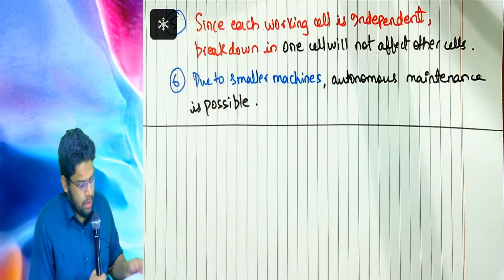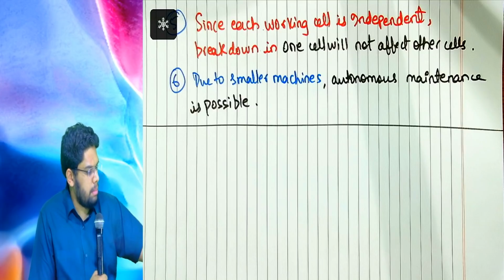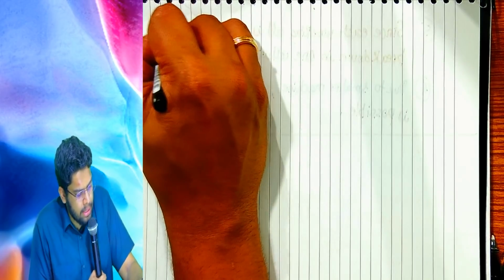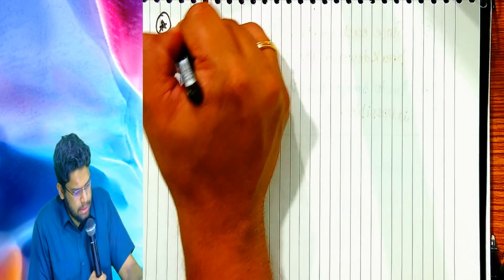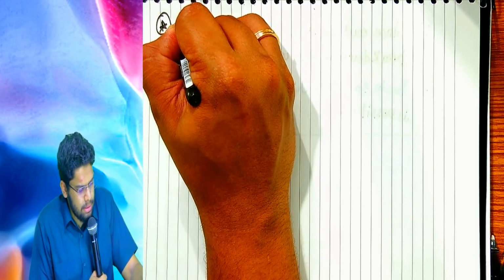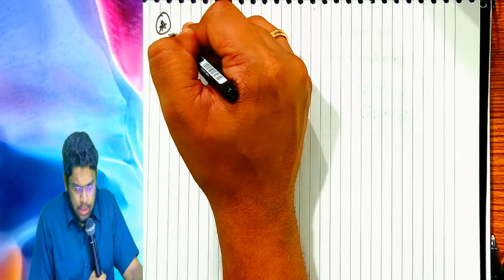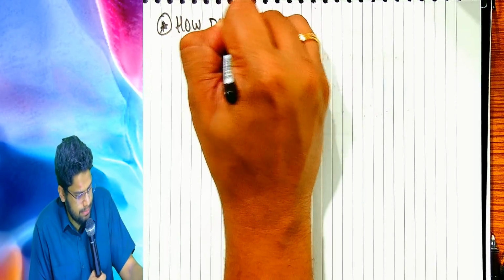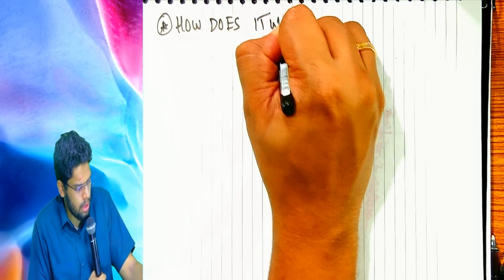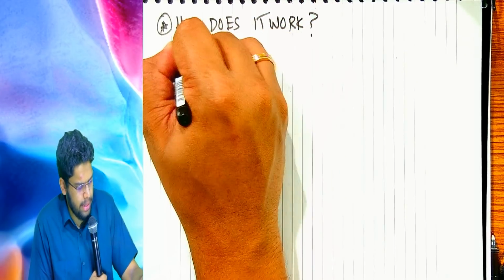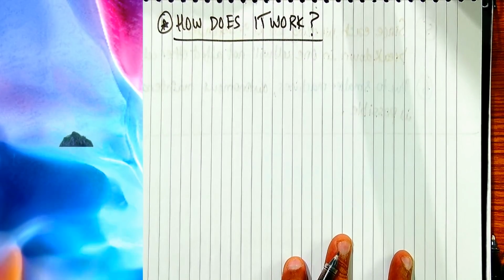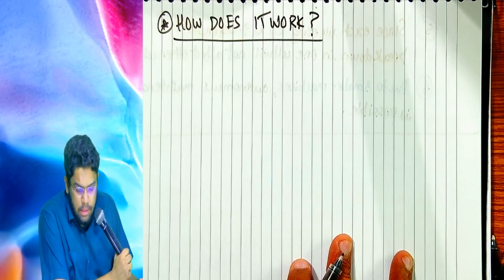The next side heading you can write like this. More about cellular manufacturing. Let's understand what else is there in this beautiful technique known as cellular manufacturing. Please give a side heading like this. First we have written how the problems are overcome. Now let's write like this: How does it work? I have explained you along with the diagram how it exactly works. Okay. Concentrate now. How does it work? Let's have a look.